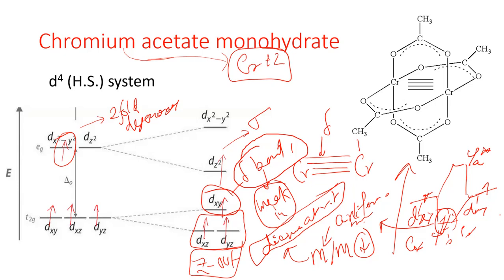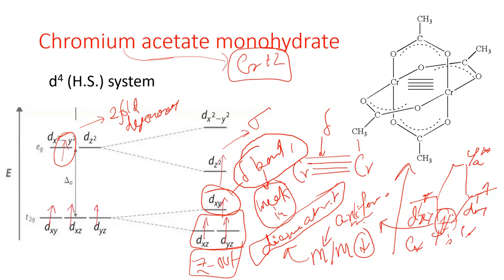It is like the anti-ferromagnetic exchange between the electrons of dxy, and thereby the total magnetic moment of the substance is decreased. Because if you consider each chromium atom individually, then you can consider them as paramagnetic, right?